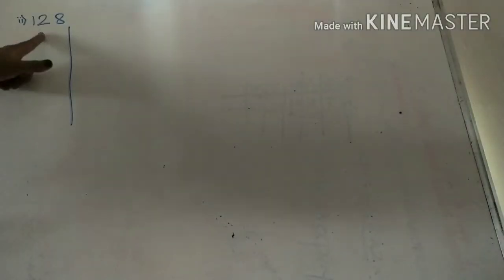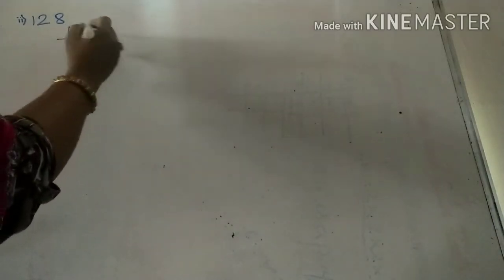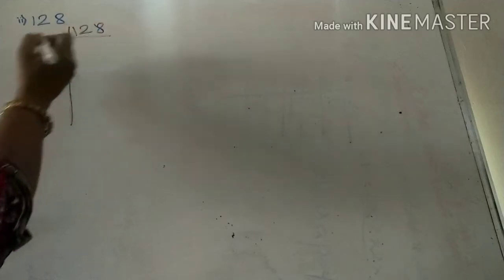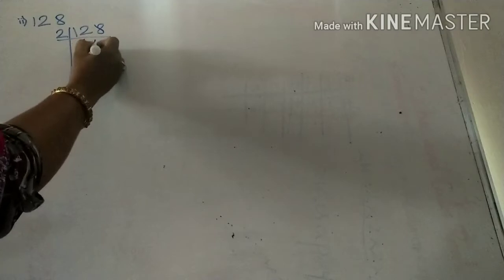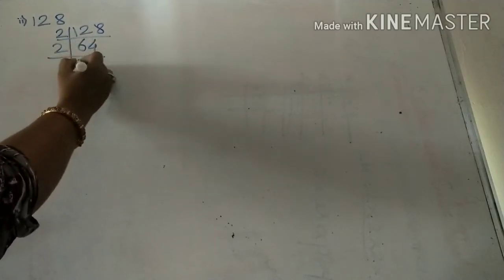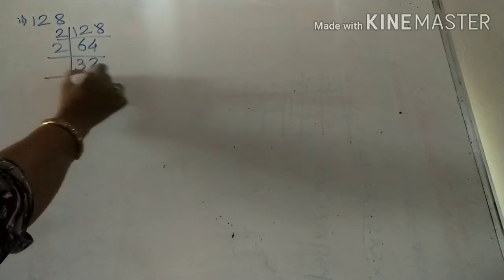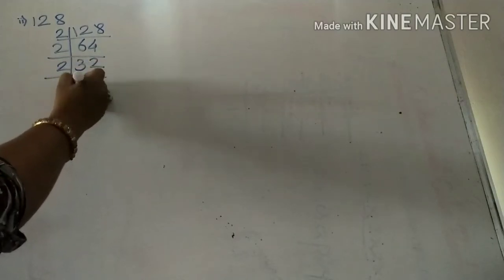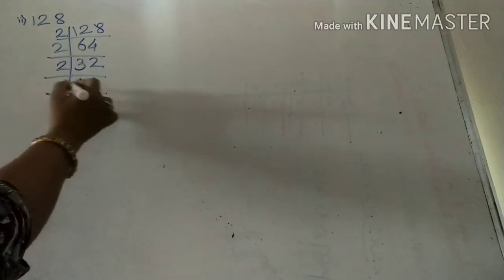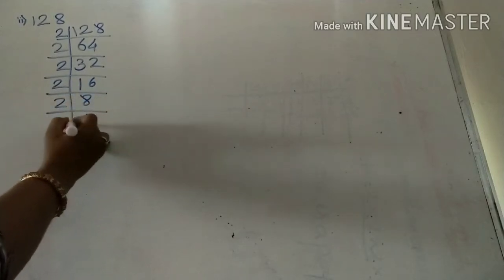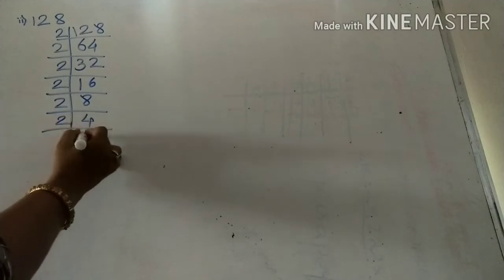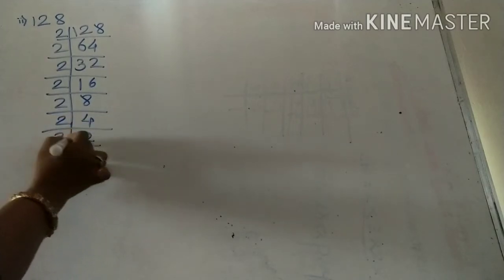Second one, 128. Now we'll find out factors of 128 using prime factorization method. 128, it is divisible by 2. 2 6s are 12, 2 4s are 8, 2 3s are 6, 2 2s are 4, 2 1s are 2. 2 6s are 12, 2 8s are 16, 2 4s are 8, 2 2s are 4, 2 1s are 2.